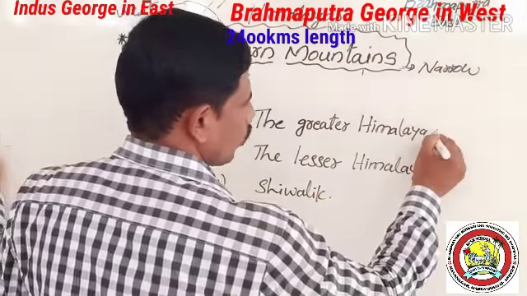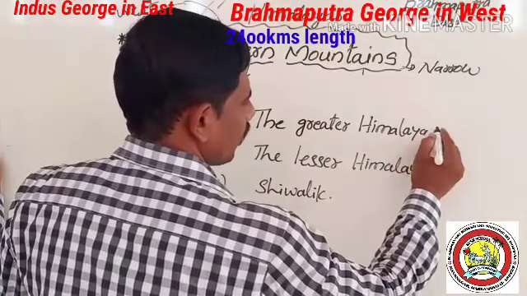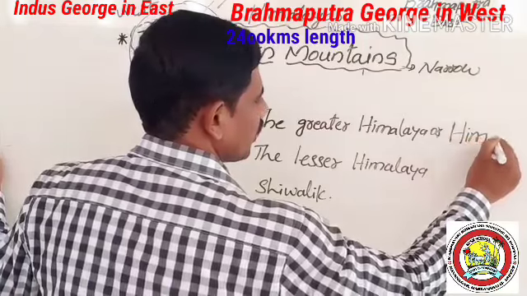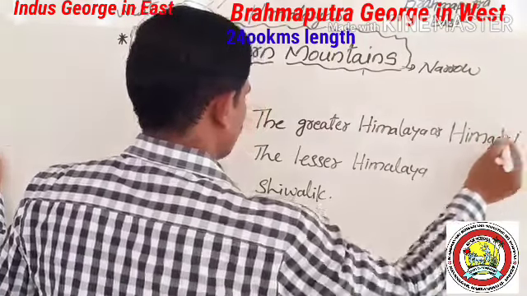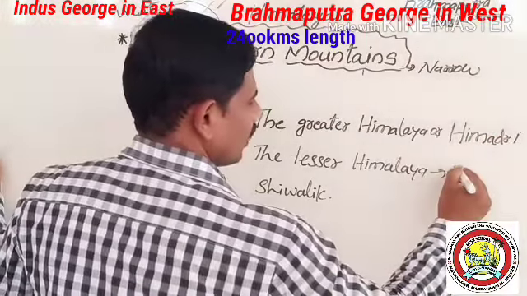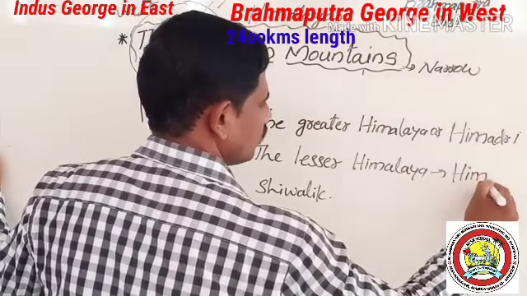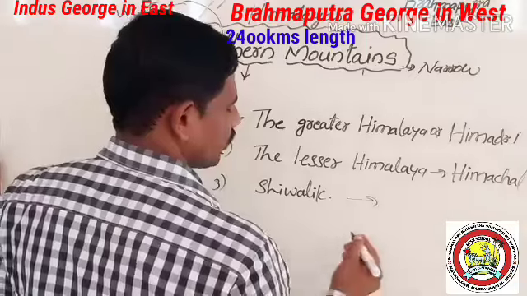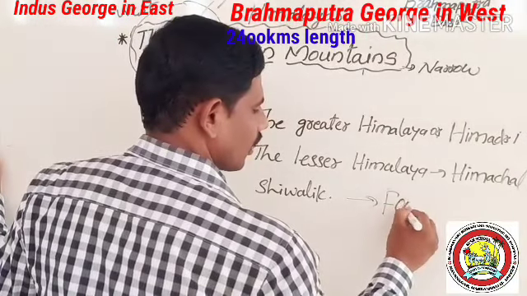They are also called the Greater Himalayas, also called Himadri. Lesser Himalaya is called Himachal. Shivalik is called the foothills of the Himalayas.